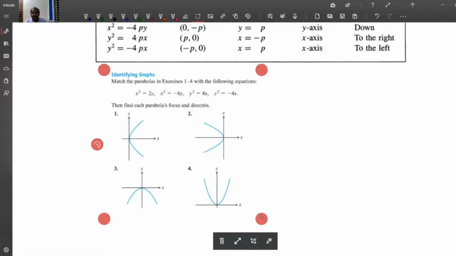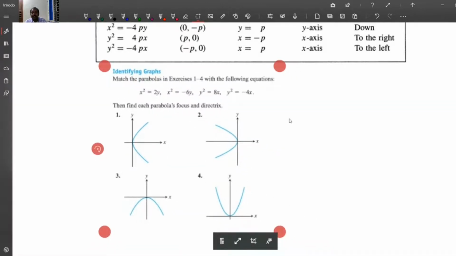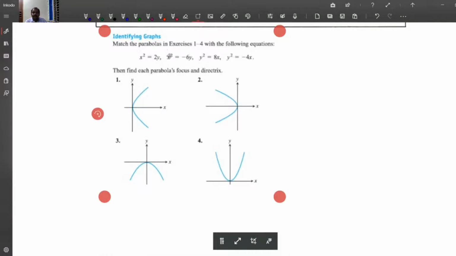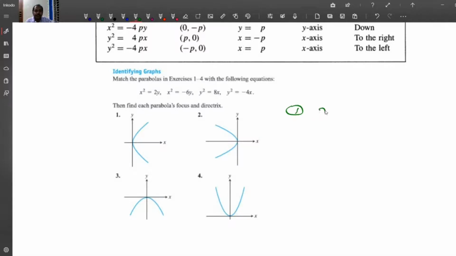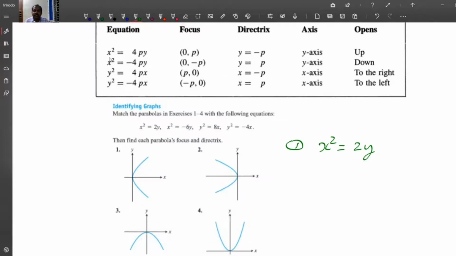This is the first set of problems in your text. Identify the parabolas, match the following. So x square is equal to 2y. Consider the first one, x square is equal to 2y. You compare with the given equation. It is of the form x square is equal to 4py. So 4p is 2 here, which implies p equal to 2 by 4, so this is 1 by 2.